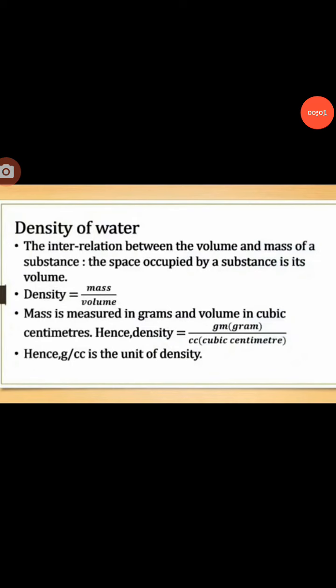Now, what is density? The interrelation between the volume and mass of a substance. The space occupied by a substance is its volume. The amount of matter in a substance is its mass. So, density equals mass upon volume. Mass is measured in grams and volume in cubic centimeters. Hence, gram per cubic centimeter is the unit of density.